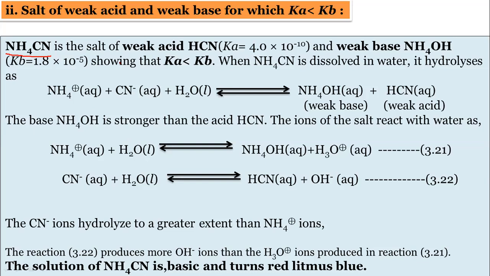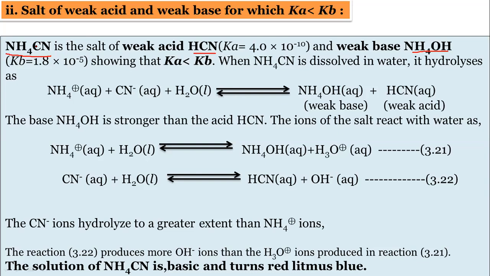Ammonium cyanide is a salt of a weak acid and a weak base, where the weak acid is HCN and the weak base is NH4OH. The Ka and Kb values are given in the bracket. The values are not important, remember. Values are not expected from the student, only whether it is a strong acid or strong base.